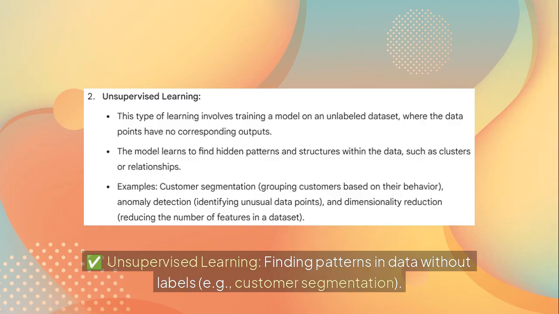Unsupervised learning: finding patterns in data without labels. This type of learning involves training a model on an unlabeled dataset where the data points have no corresponding outputs. The model learns to find hidden patterns and structures within the data, such as clusters or relationships.